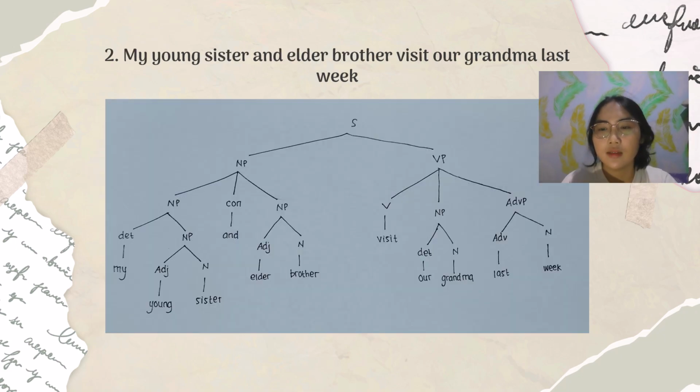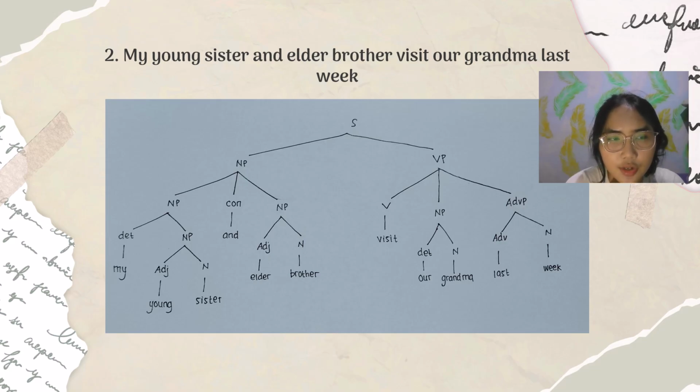And the second sentence is my young sister and elder brother visit our grandma last week. Here I divided into two branches, noun phrase and verb phrase. Then in the NP section, I divided into three branches, noun phrase, NP, conjunction, and NP.